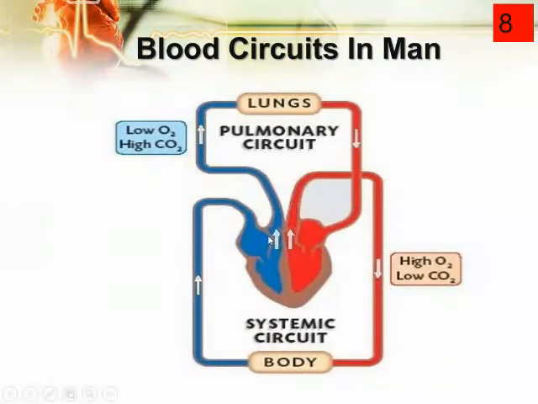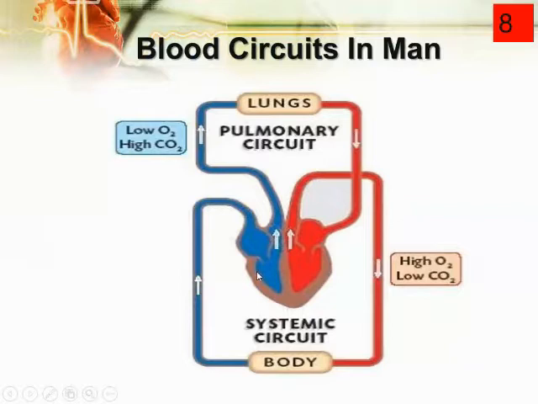You can easily observe from the right atrium, observe my cursor, blood is going towards the lungs, and this blood has low oxygen and high carbon dioxide. After getting oxygen, this blood comes back again, into the left atrium of the human heart, and this blood is oxygenated. So twice the blood enters the heart in this circuit. This is the pulmonary circuit because this blood circulation only makes contact with the lungs.